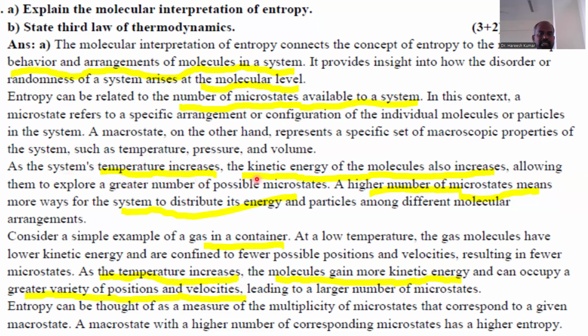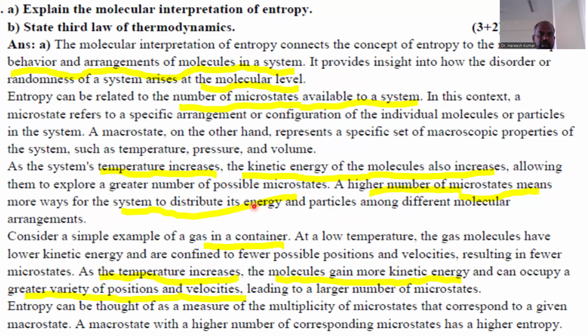As the system temperature increases, the kinetic energy of the molecules also increases, allowing them to explore a greater number of possible microstates. A higher number of microstates means more ways for the system to distribute its energy and particles among the different molecular arrangements.